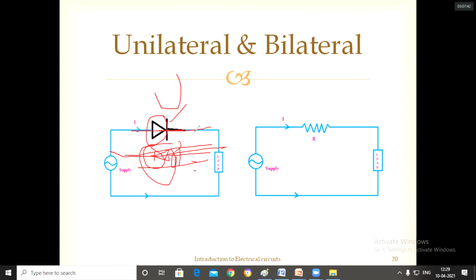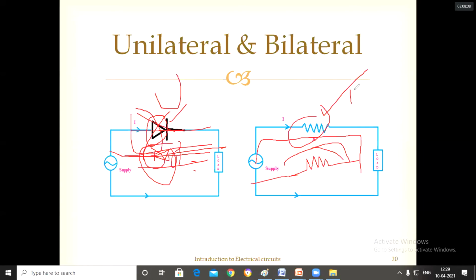Suppose I remove that diode and place a resistor. For the first case, when you switch on the supply, the current definitely goes through the load, and I'm interchanging the terminals. Even in that condition the current will flow. Even if you interchange the resistor, there is no change. It will flow. So this is bilateral. Even though you are interchanging the terminals of the element, it will be in conduction mode only. Then we can say that it is a bilateral element. Otherwise, it is a unilateral element.